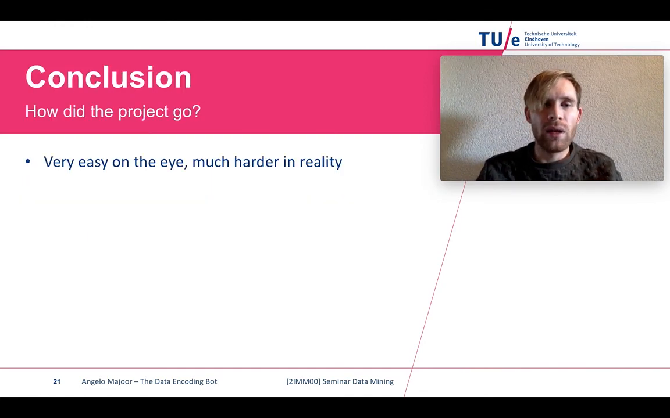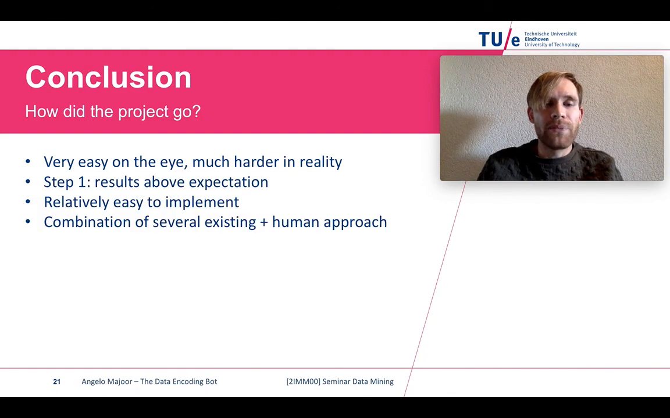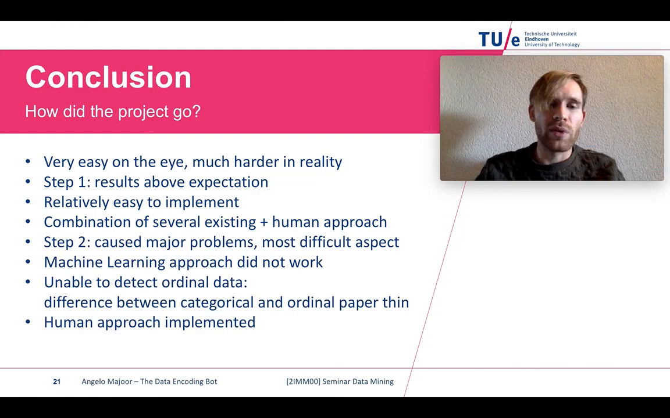Conclusion. So it looked very easy on the eye, but it was much harder in reality. Step 1 results were above expectation and it was relatively easy to implement. We've used a combination of several existing approaches plus a human approach. Step 2, on the other hand, caused major problems and was the most difficult aspect.